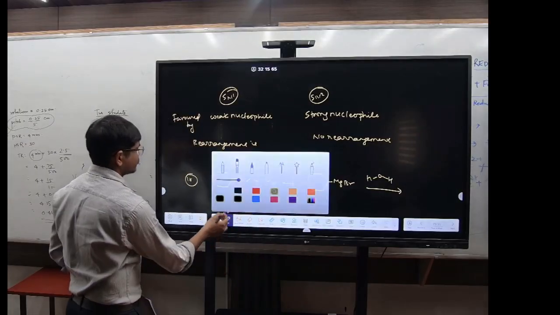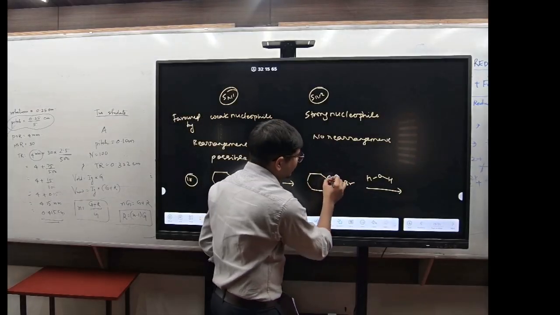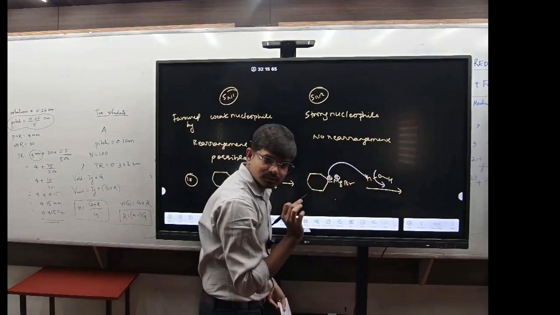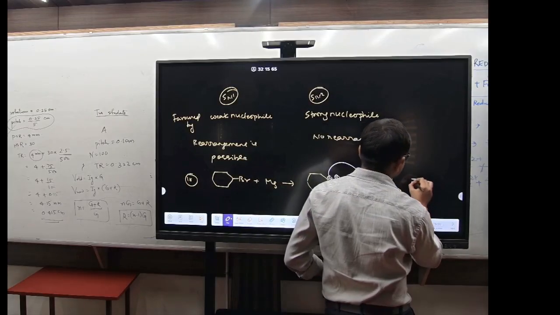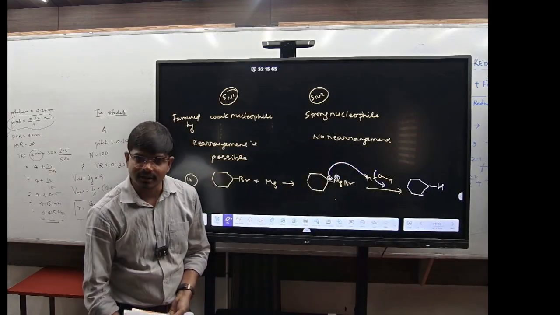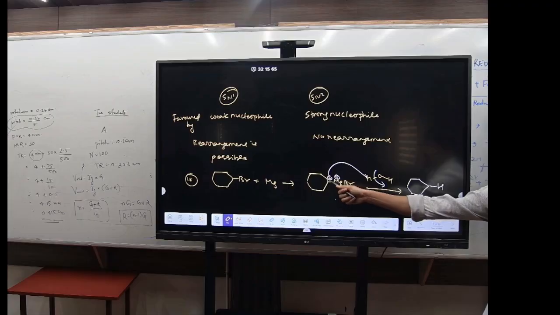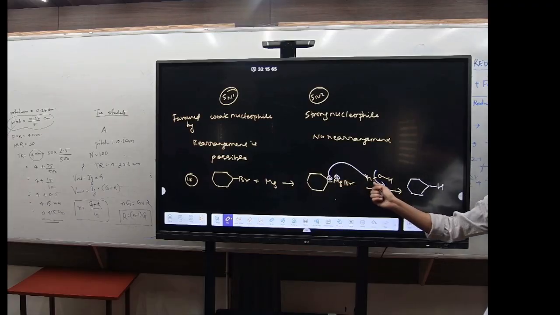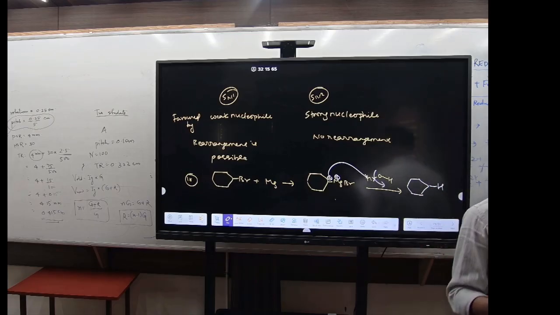No, see. You have this negative, this is positive, right? So this negative will take the hydrogen of this one. Got it? Not the OH. This negative will take the H plus of this one. So it will form H. That is cyclohexane. Many of the students write cyclohexanol. That is not true. Remember this one. If it is minus and the MgBr, right? This minus will take the hydrogen of this one. Clear? So this will become H. Got it? So it will form cyclohexane. Is it clear to you all? Question number 16.